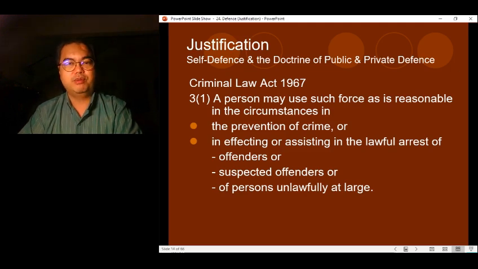You are also allowed to use reasonable force to lawfully arrest an offender or suspected offenders, right? They call this the public and private defense. Public defense is when you are defending other people or other people's properties, and private defense is when you are defending yourself or your own property.